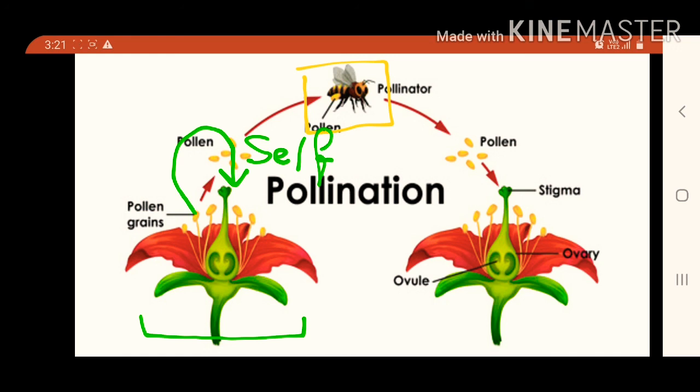Suppose the transfer of pollen grain is from the anther of this flower to the stigma of another flower of the same species, this kind of pollination we call cross pollination, and cross pollination is very beneficial.